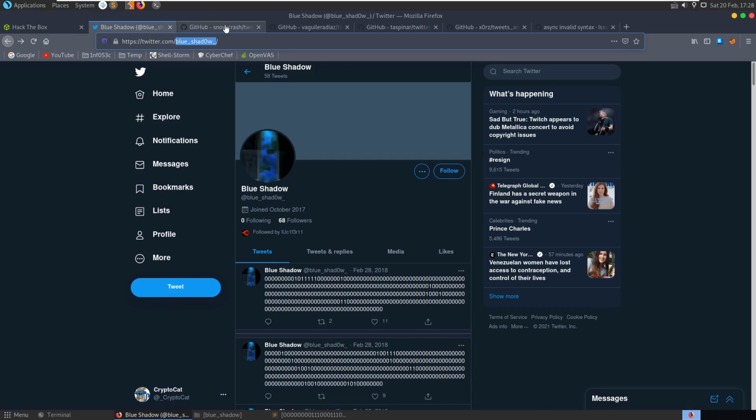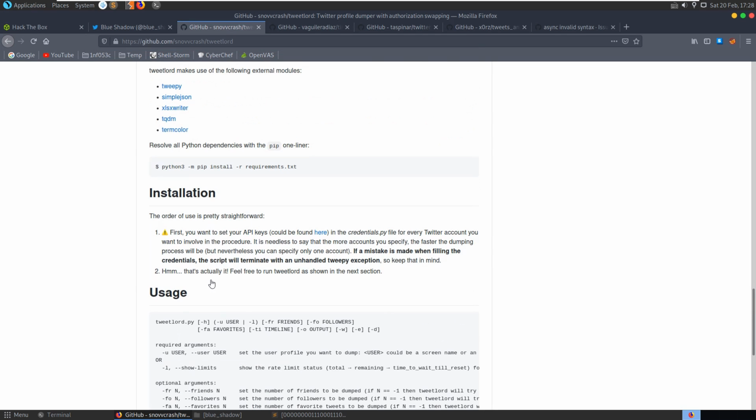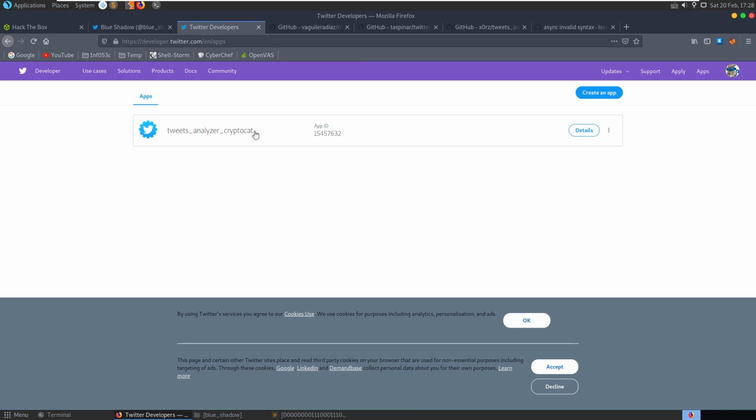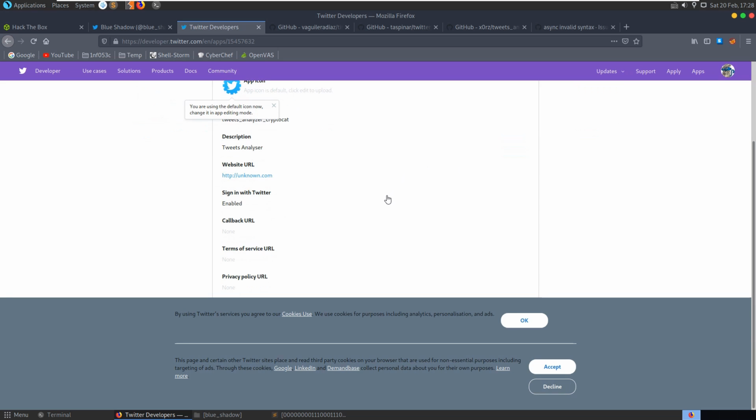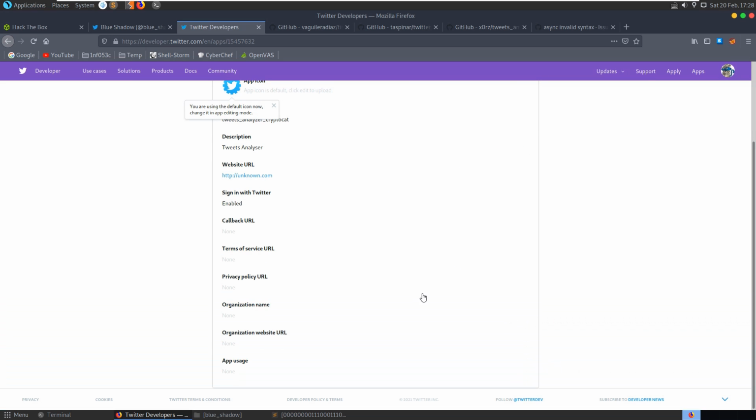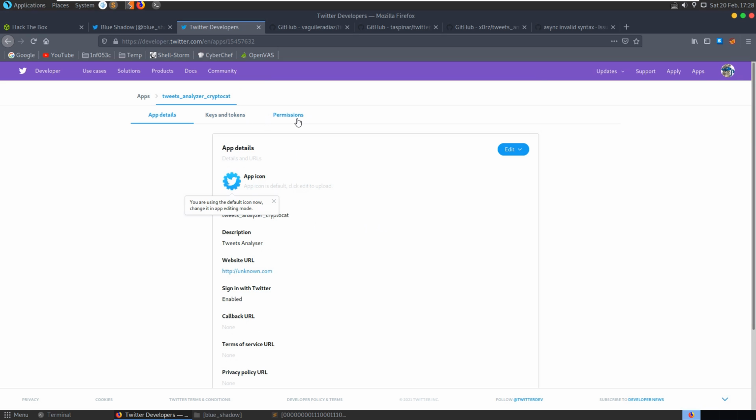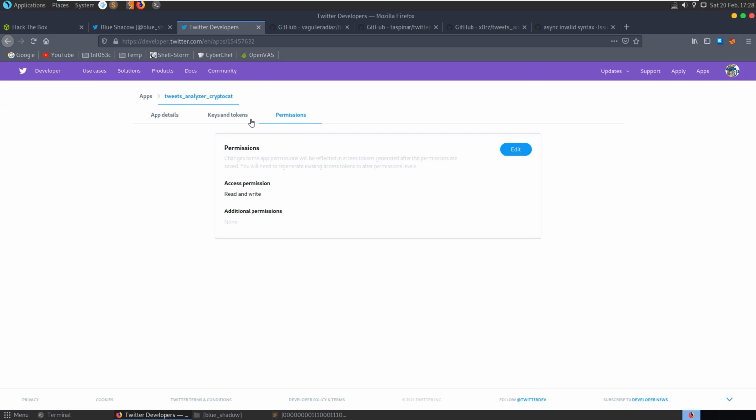So if we go back to the GitHub, it says that we need to set up credentials first. API keys usually found here. So you can see that I had this tweets analyzer. Let me see the details. It was probably set up years ago. Okay, no details at all really. Permissions.